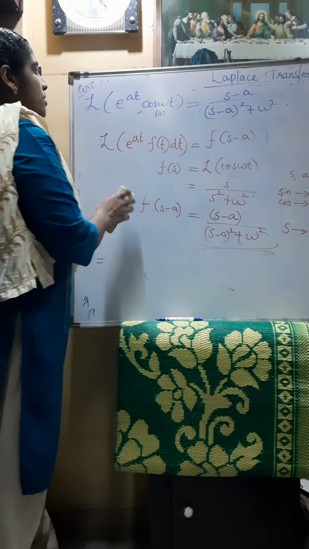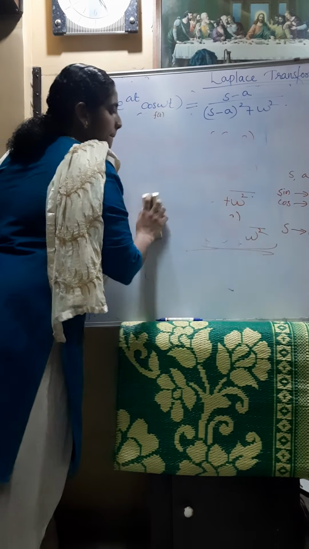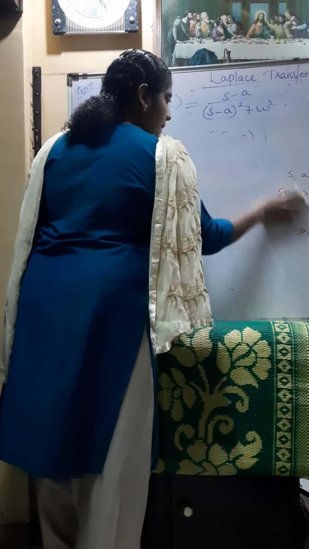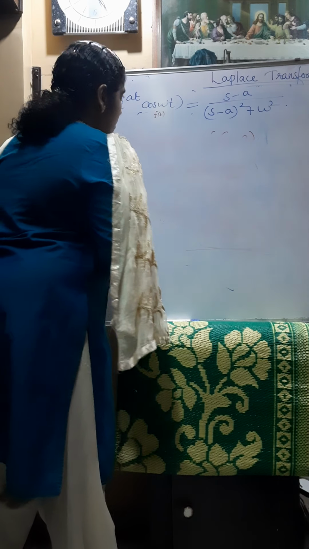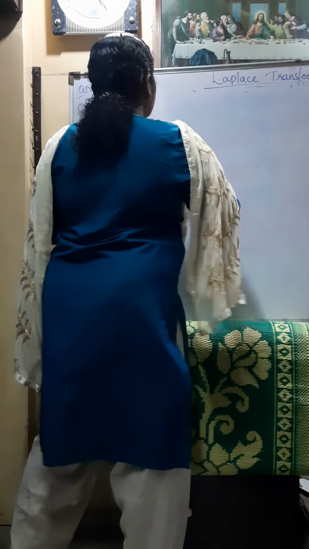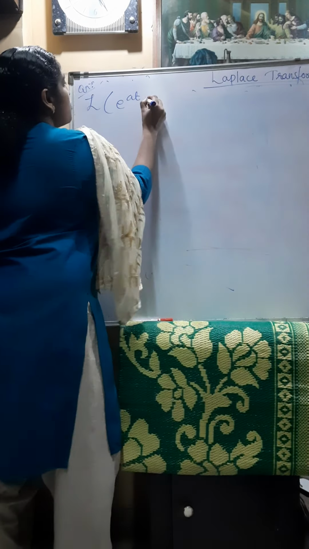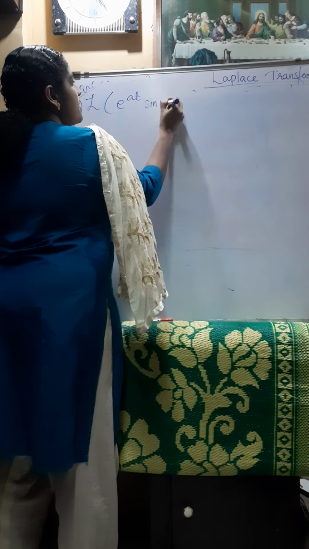So we can do more questions. Instead of e raised to at cos omega t, the second question is e raised to at sin omega t.